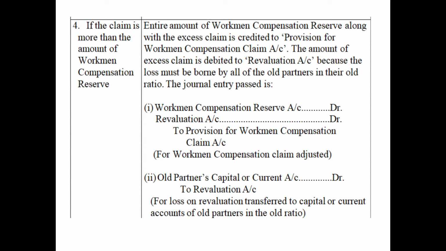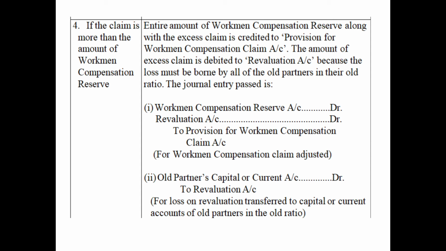Therefore, we will credit provision for workmen compensation claim account with the total claim of 70,000. The excess claim is debited to revaluation account because the loss must be borne by all the old partners in their old ratio.